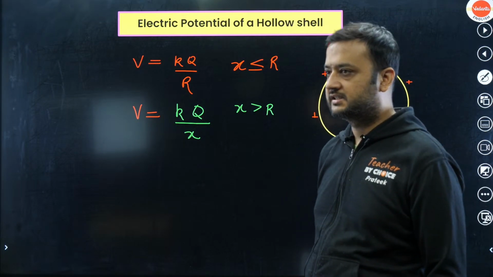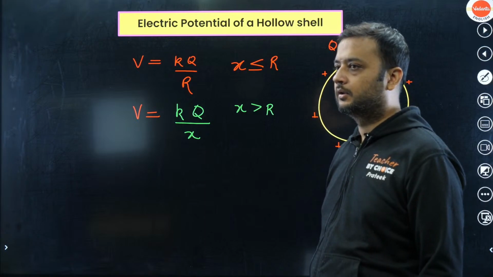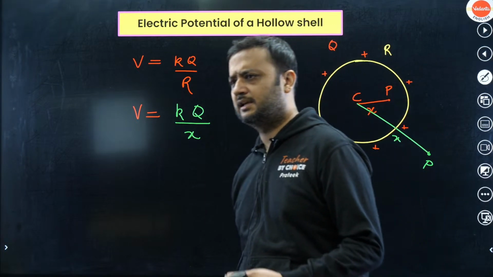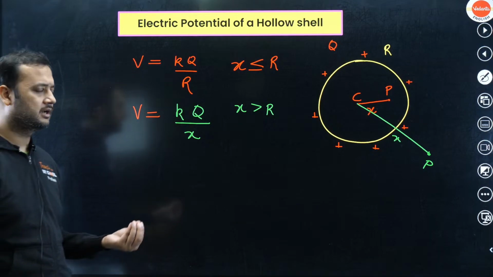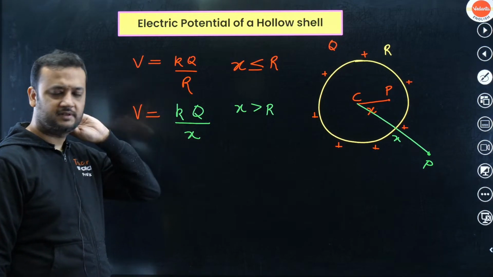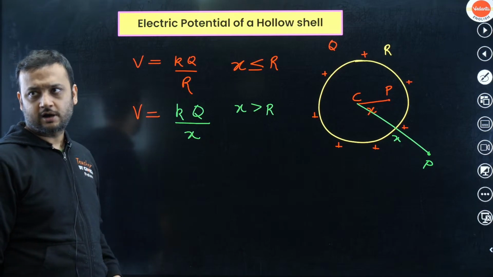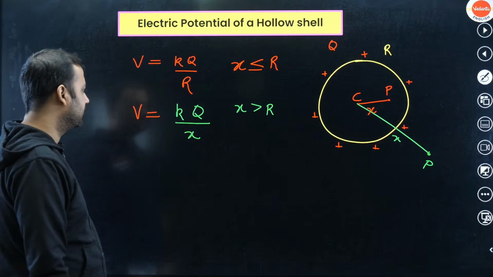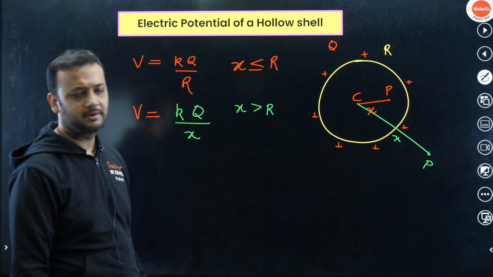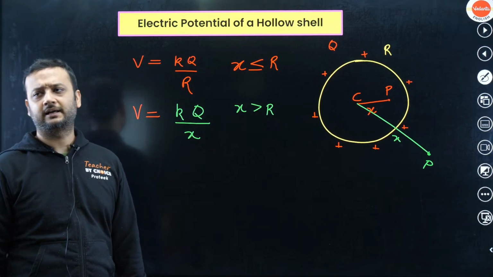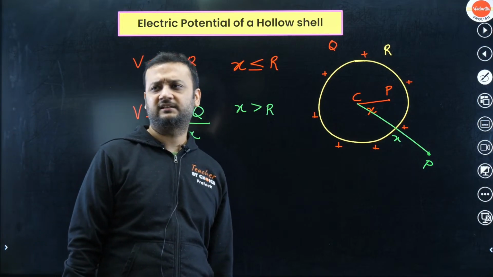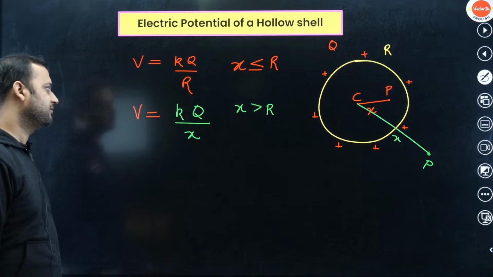Yes, radius of the sphere is capital R. Inside or outside, both is R only, Mahalakshmi, because this is not a thick shell, this is a thin shell, so radius of the shell is R. Rutvika, you are right, absolutely correct answer. We have taken the symbol as x instead of R. If you are taking symbol as small r, then you can say kQ by r, but I have taken the symbol as x. So the answer will be kQ by x.